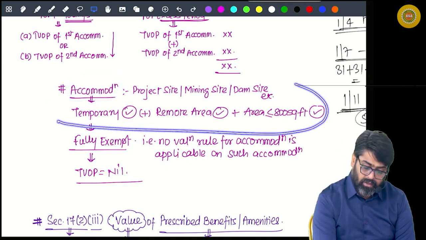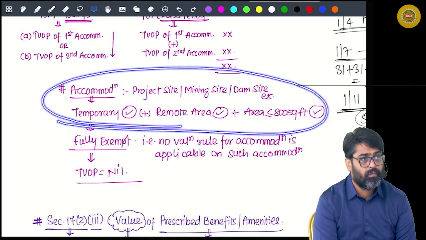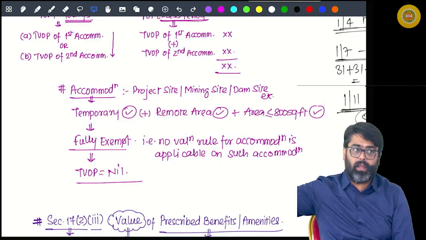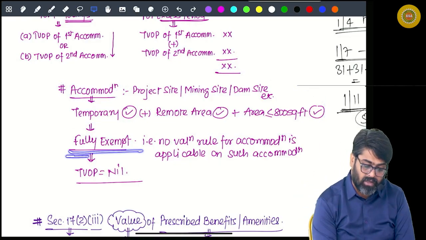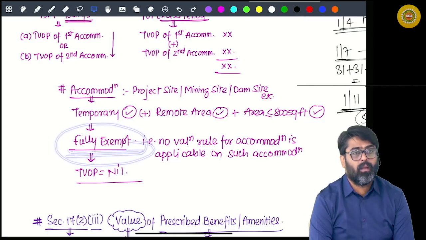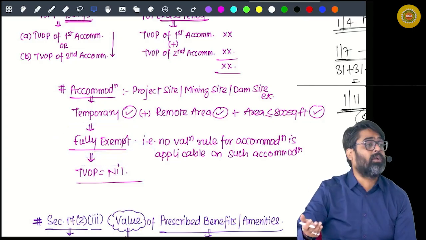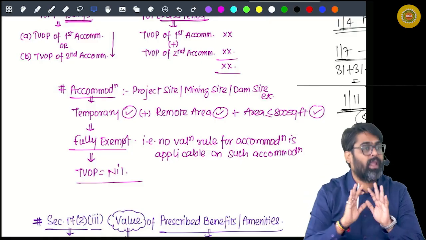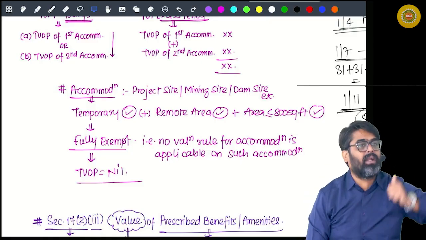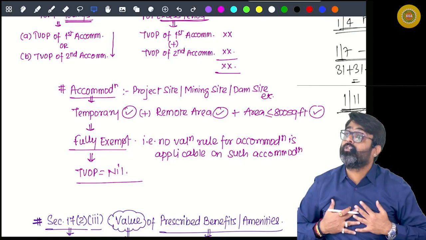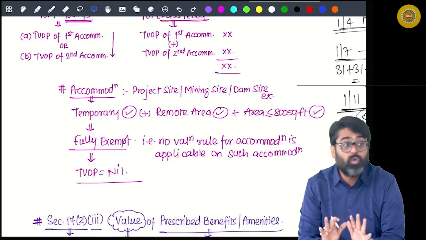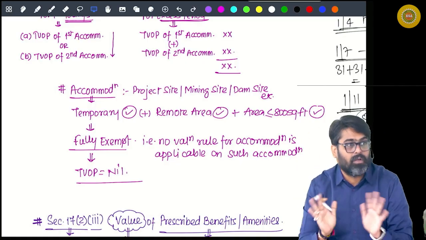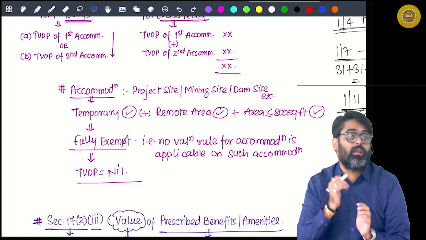If all these conditions are fulfilled, no valuation rule will be applicable on that accommodation, because that is not given with the intention to give you personal benefit. It was the duty of the employer to provide you accommodation at that site. So the employer is just fulfilling his duty by giving you that accommodation.